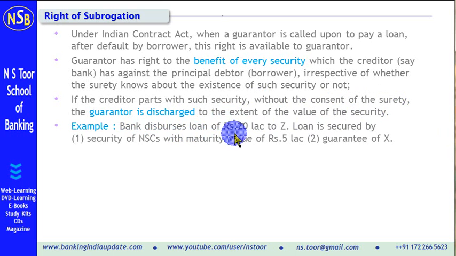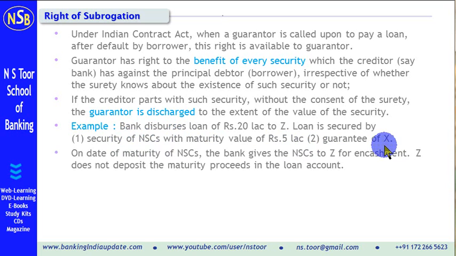Bank disburses a loan of rupees 20 lakh to Z. Loan is secured by two securities. One, security of NSEs with maturity value rupees 5 lakh. Second security, guarantee of X. In this case, on date of maturity, these NSEs are handed over by bank to Z for encashment. But Z does not deposit this money in the loan account. He takes this money. Now, in this case, bank negligently parted with the security.